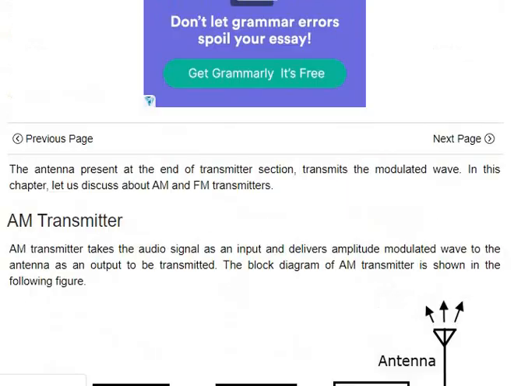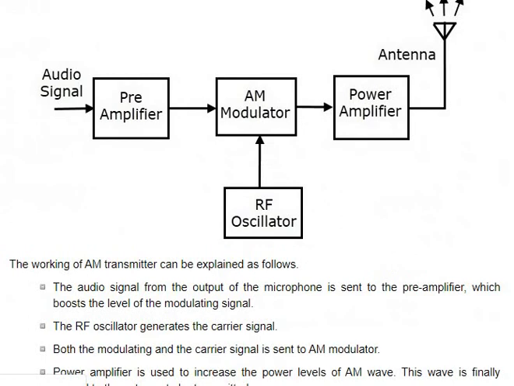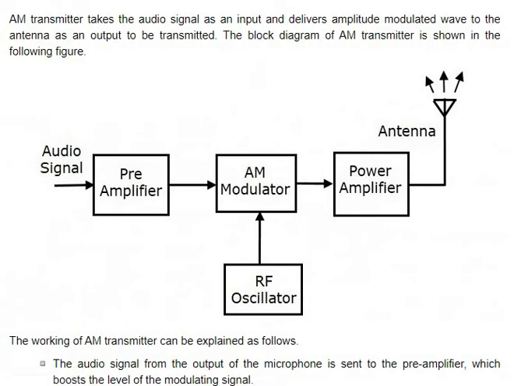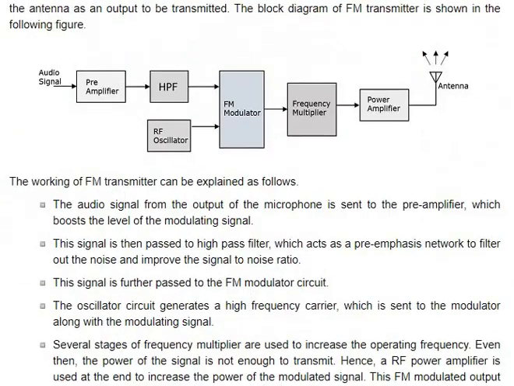So the AM transmitter, we know what a transmitter is, which transmits the signal. The amplifier is what amplifies before. That's a gain for the AM modulator. You all know the RF oscillator, it generates a carrier signal. The power amplifier amplifies the signal. The antenna is a transducer which converts the electrical signal into an electromagnetic signal.